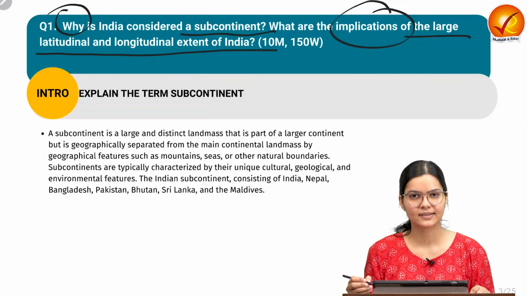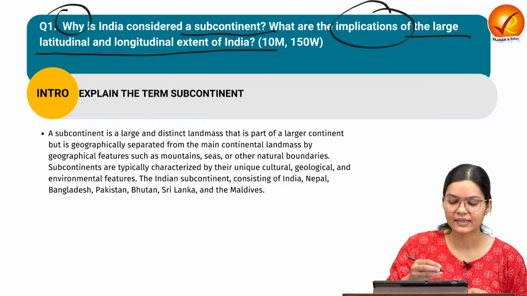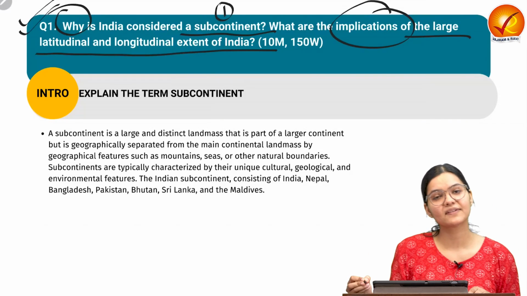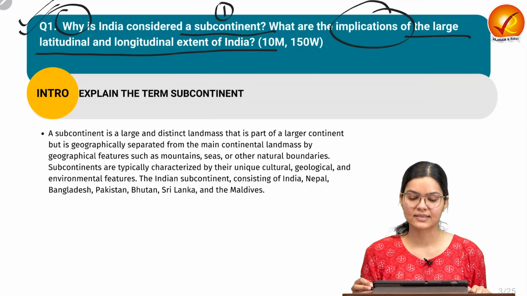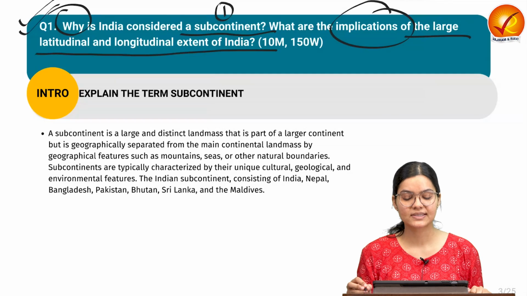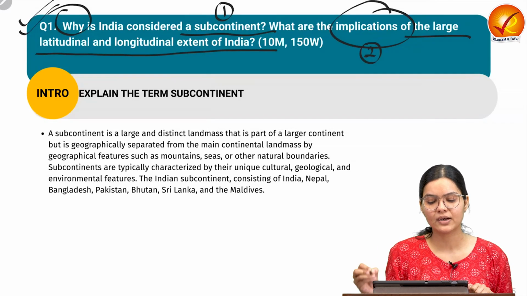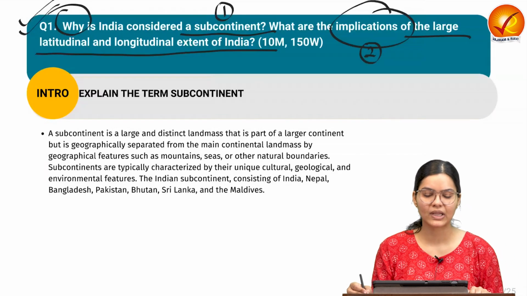Let's try to understand the demand of the question. Here in the first part of the question, we have to deal with what are the features making India a subcontinent. So this is the first demand of the question. We have to put out the factors which are making India a subcontinent. And the second part is dealing with the implication of having large area, large latitudinal and longitudinal extent for India. So these are the two demands of the question we have to deal with.